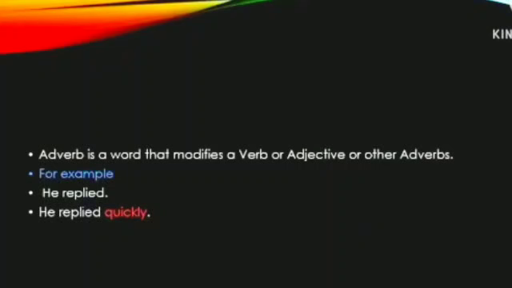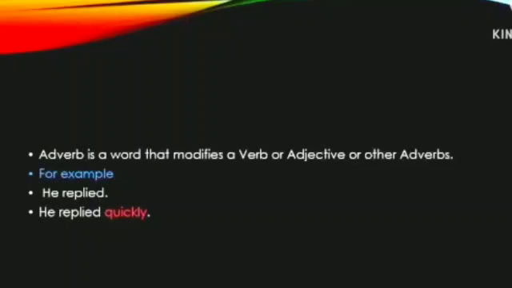For example, he replied. Now, when we say he replied quickly, what do we find here? The word quickly is an adverb which gives more information about the verb reply in the above sentence. The adverb quickly tells us about the verb reply, as the reply was given quickly or with no time delay.